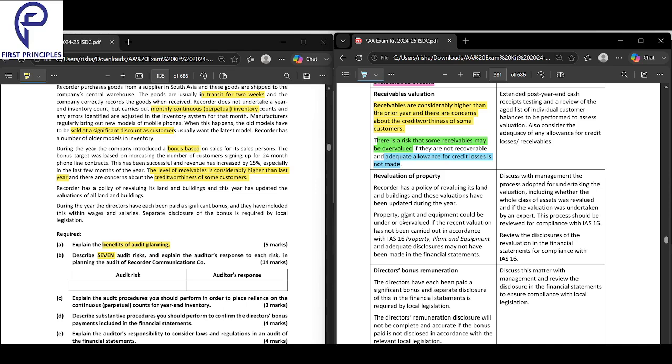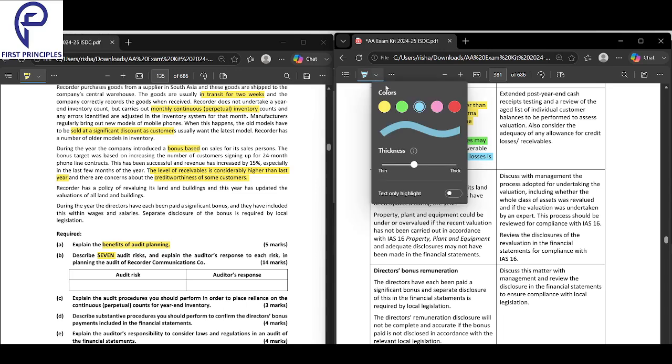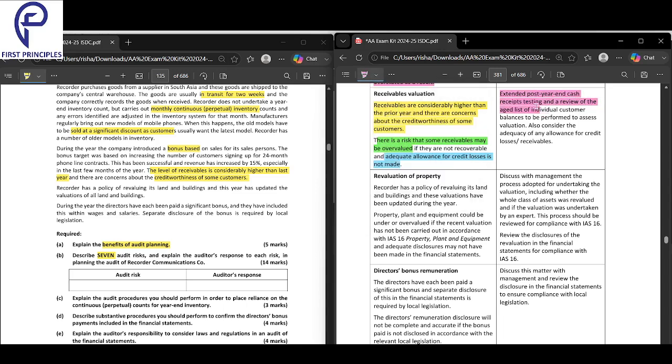What could be the risk? That an adequate allowance for credit losses is not made. There's a risk that some receivables may be overvalued, and if they are not recoverable, then adequate allowance for credit losses is not made. So what you should do is extend the post-year-end cash receipts testing and a review of the aged list.